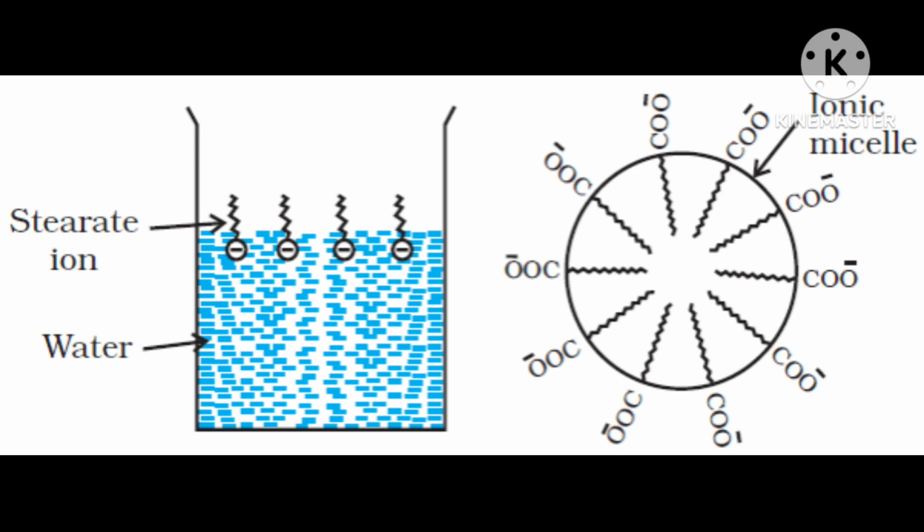In the first case the tail is upside, but now if soap concentration is more, the tail will go down, away from the water. The outside will be COO, towards the water side, and the tail will be in the middle, inside the bulk.